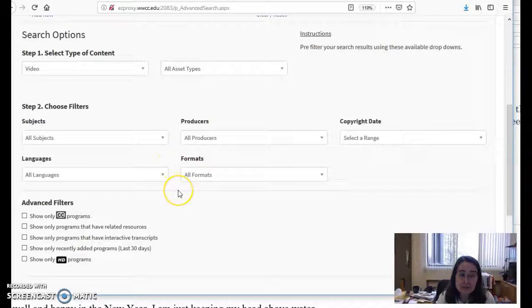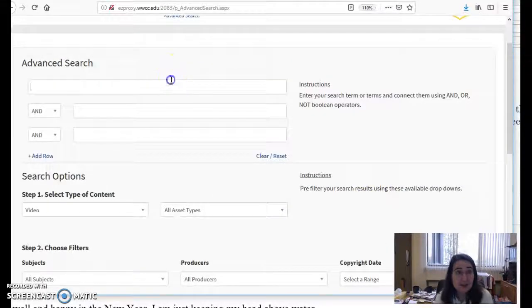One of the great things about Films on Demand, though, I do want to mention is that within Canvas, you can embed Films on Demand clips with one zap over. So when you're in Canvas, there's a link for different media. YouTube's one of them, Films on Demand's another. You can just pop any film right in there. It's pretty useful. You can have your students find films and talk about a documentary or a film they found, or just a clip. So that's one thing you can also do, is you can limit by clips and such.